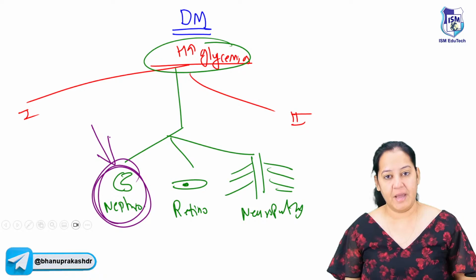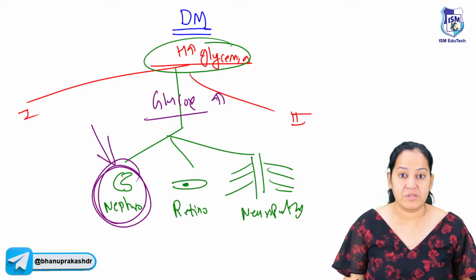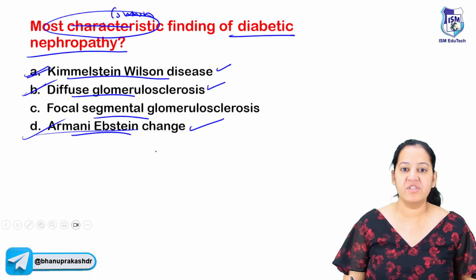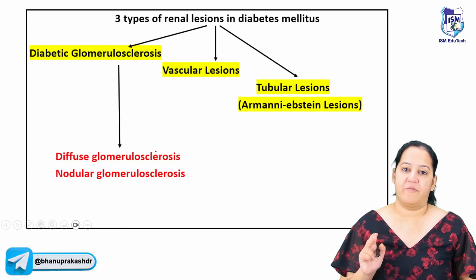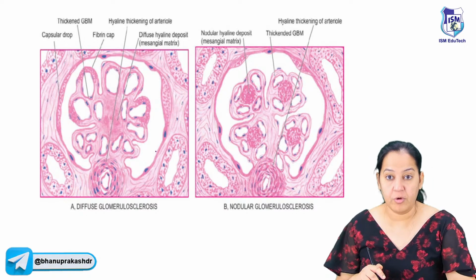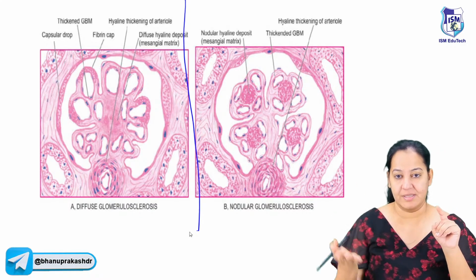In diabetic nephropathy, I told you the extra glucose present in the blood is damaging the kidney. So which thing in the kidney gets destroyed? There are 2 types of presentation. Let me explain. You can see there are 2 types of glomerulosclerosis. In some patients this occurs, in some patients that occurs.